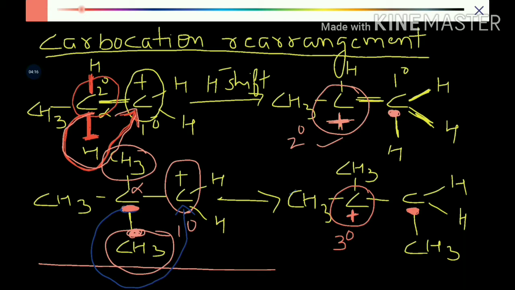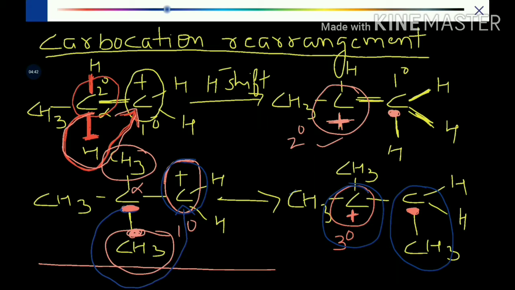So in simple words we can say that the methyl group has shifted to the adjacent position, or I can say the positive charge and the methyl group have exchanged their positions. So instead of positive, now it is methyl, and instead of methyl, now it is positive.